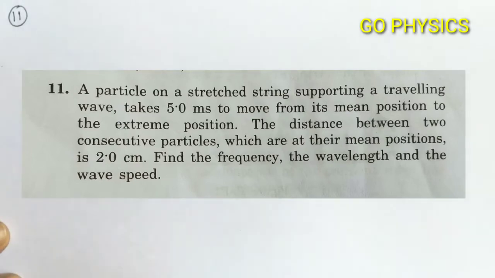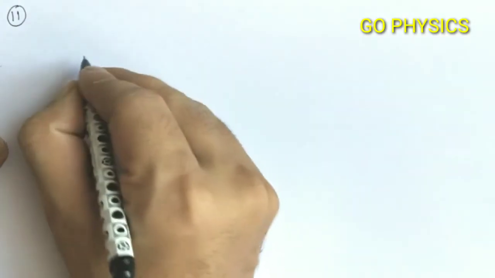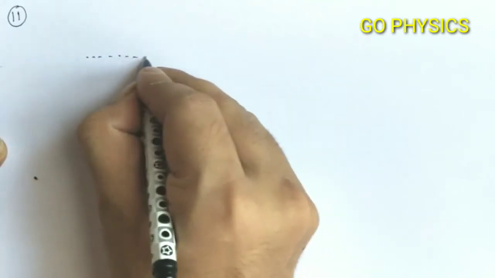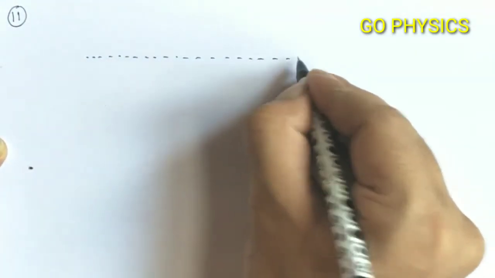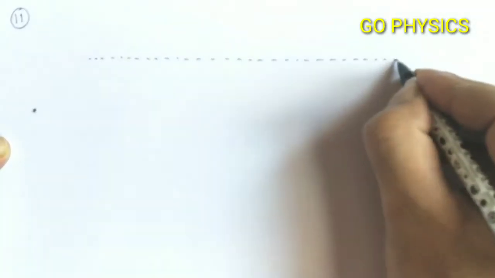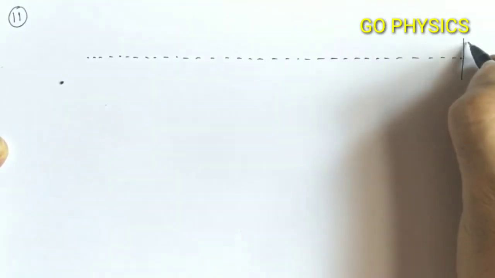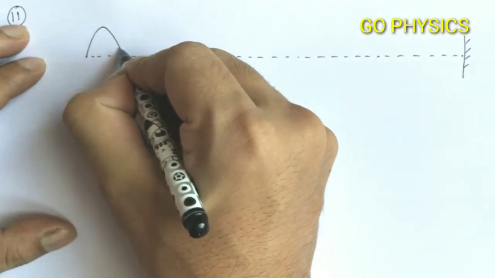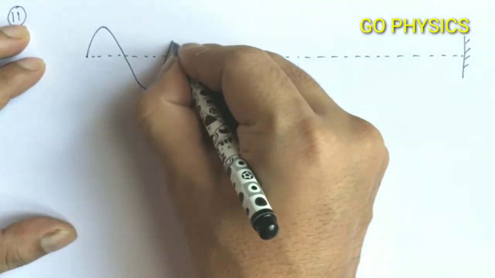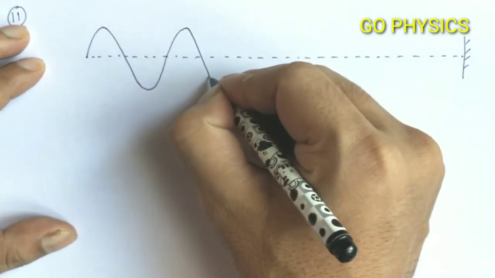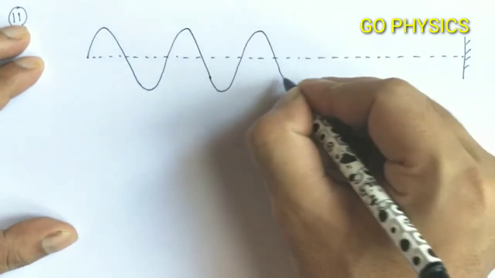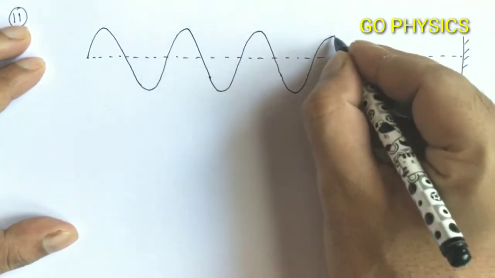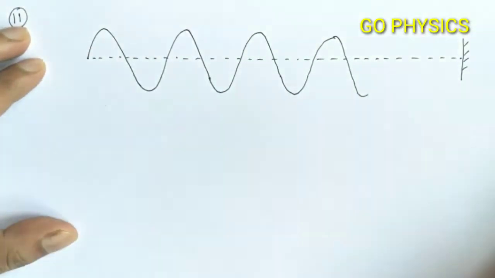So as it is given in the question, we have a stretched string. Let us consider the dotted line is the initial situation of the stretched string, which is fixed at one of the ends. Now I am doing simple harmonic motion to the free end of the string. Then what will happen? We will get a sine wave on the string. A sine wave will generate and it will move from left to right. It will keep on propagating.